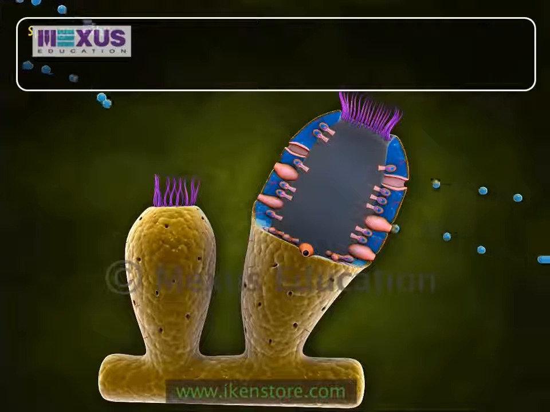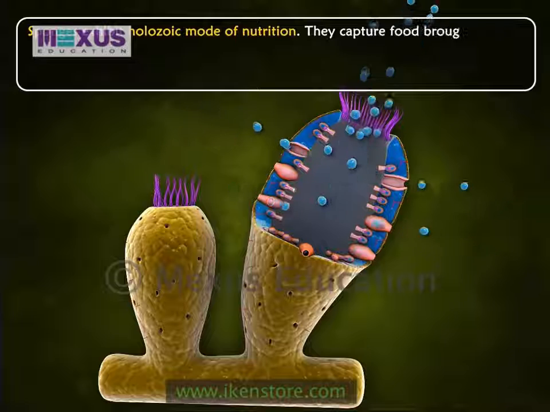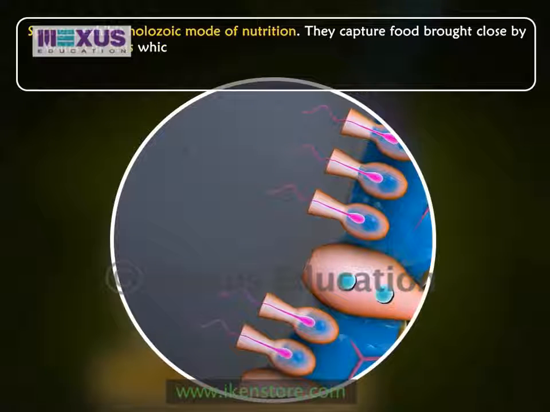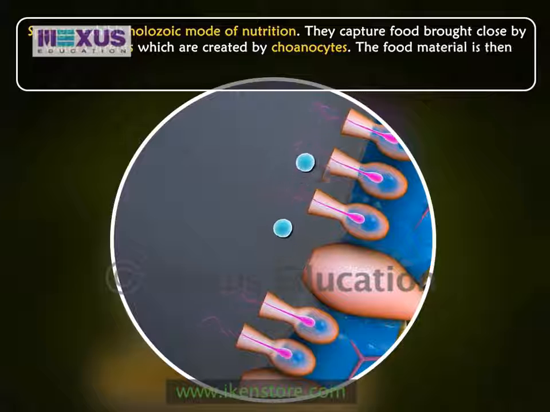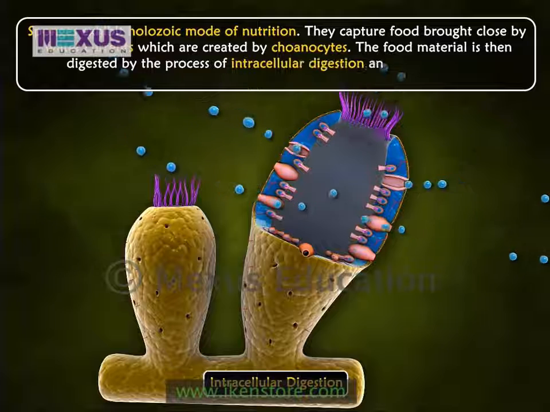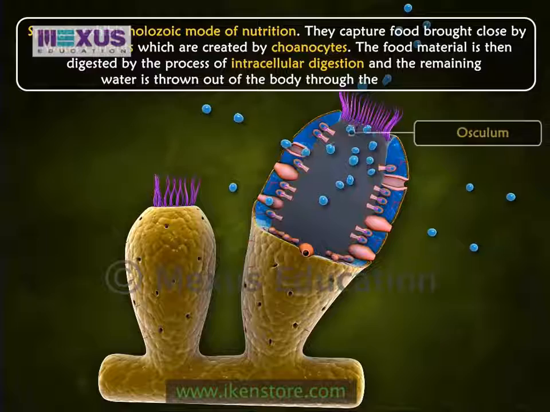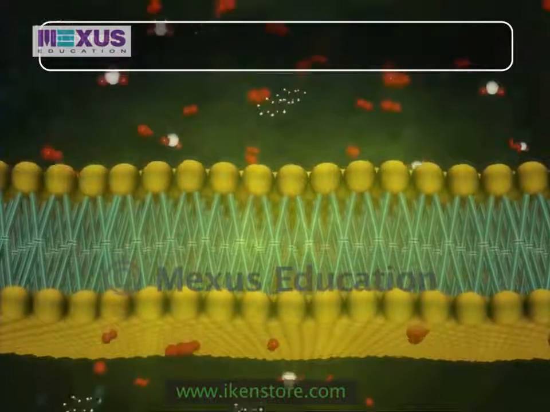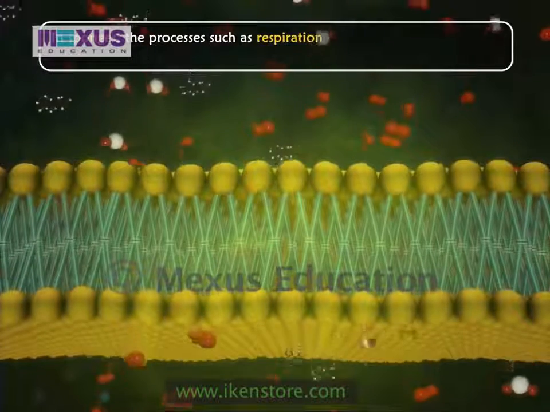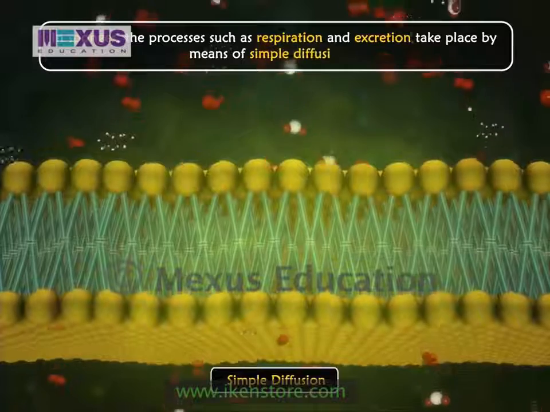Sponges exhibit holozoic mode of nutrition. They capture food brought close by water currents which are created by choanocytes. The food material is then digested by the process of intracellular digestion, and the remaining water is thrown out of the body through the osculum. In sponges, processes such as respiration and excretion take place by means of simple diffusion.